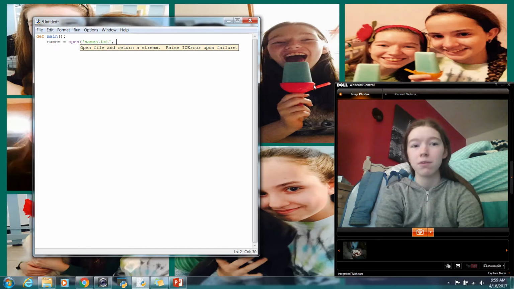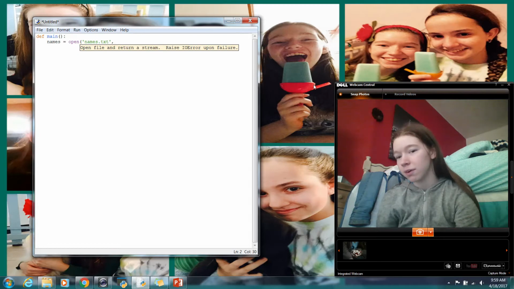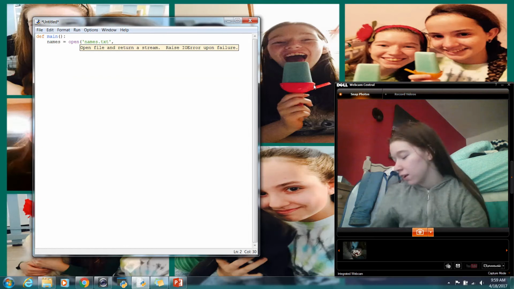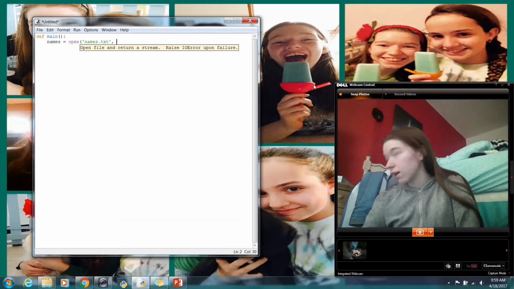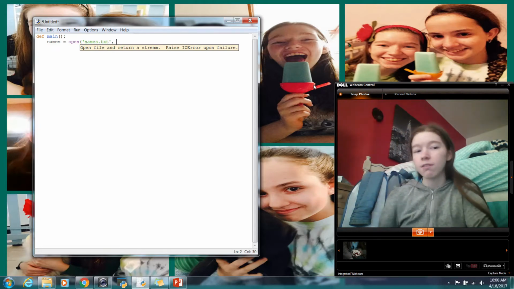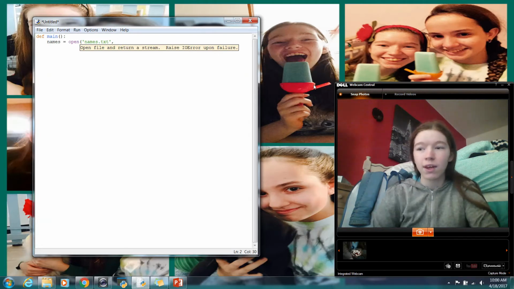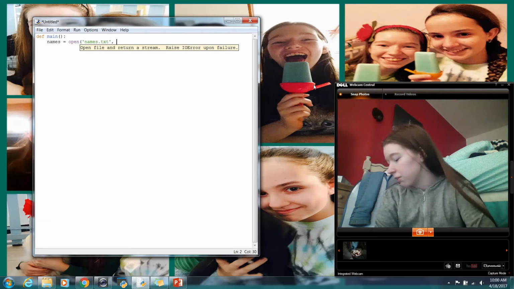Then you need to tell it which mode you want to open it in. You can do it in R, W, or A. For R, you're just reading the file. You can't change it or write in it. If you're using W, you'll be writing in the file, but if the file has already been written in, if you used the program to write the file before, it'll erase everything in the file and rewrite it. Or if you're using A, it will add to the file.